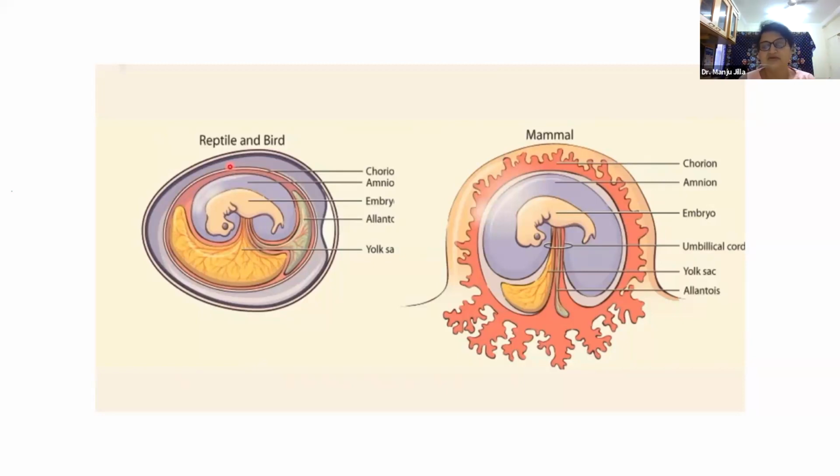So, how come the mother doesn't reject this foreign tissue or foreign graft? A lot of immunity, good and bad types of immunity, is happening in the endometrial tissue, and that is exactly what we are going to see today.